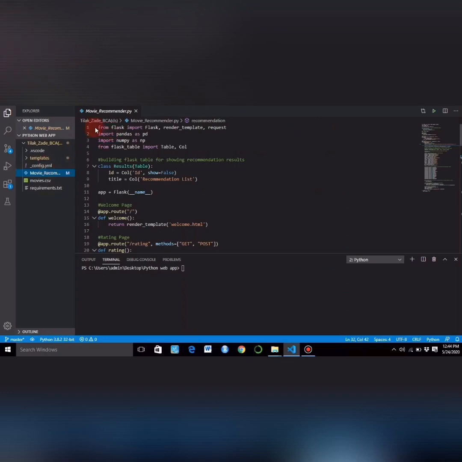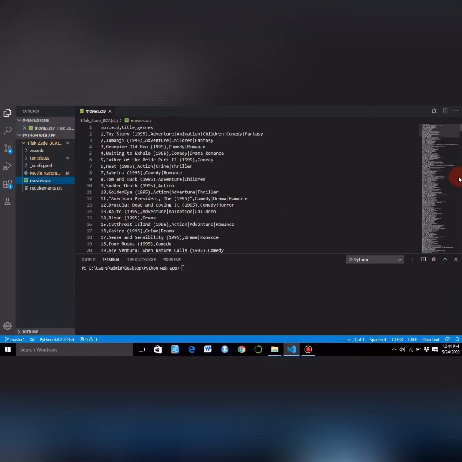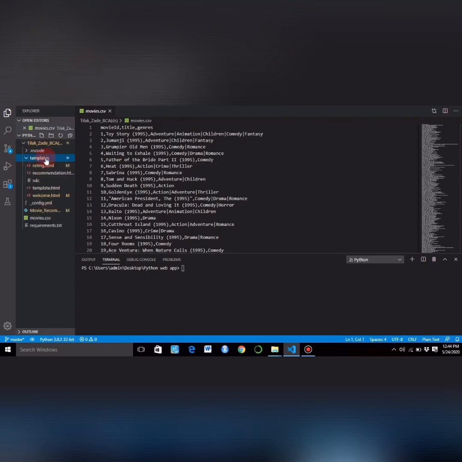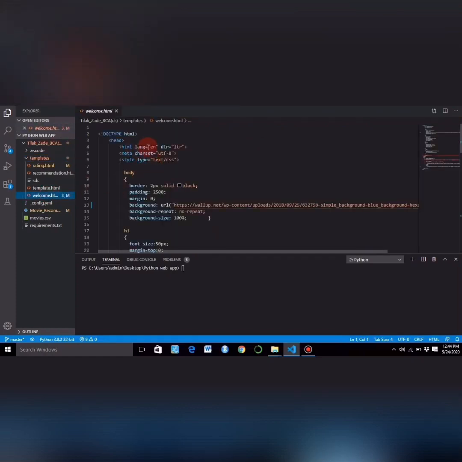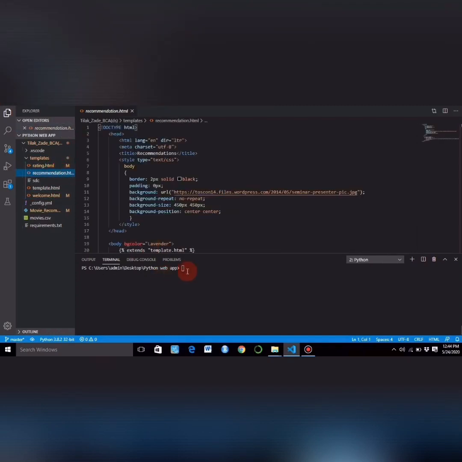This is the Python code which I am performing it in Visual Studio Code. It's the Python environment. So here is the dataset which consists over 46k movies in it. Here you can see this. Then as we have to build a web app, there are several pages like welcome page which I developed in HTML, then some like rating, and at last the recommendations we will get. So for this we have to just run this program.